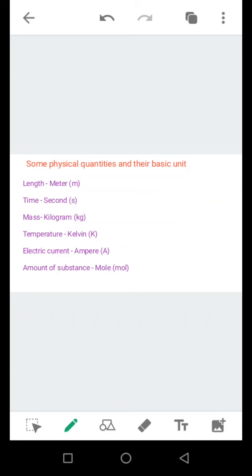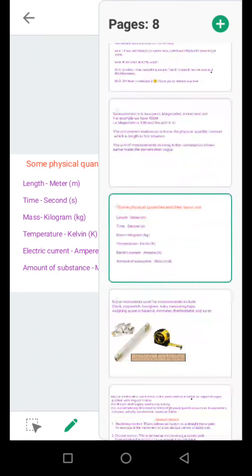There are some situations whereby we use the multiple forms of these basic units. For example, when you have very large quantities, or in terms of meter, you have a very long quantity, you might not use it as meter. You might have to use it as kilometer. That is the thousandfold form of your meter. Let's proceed to the next slide.